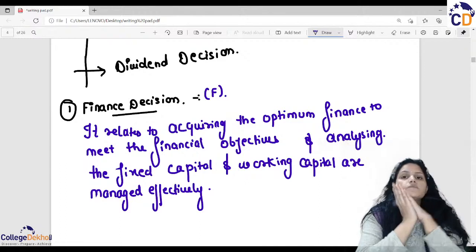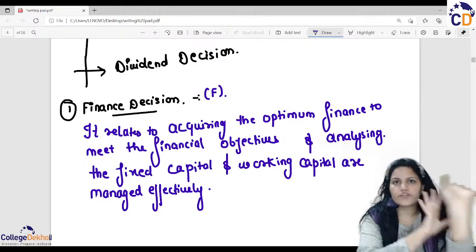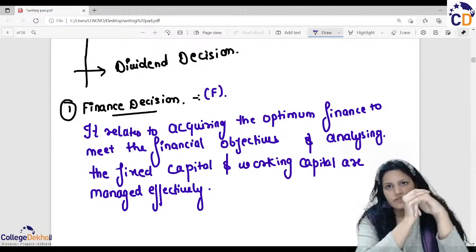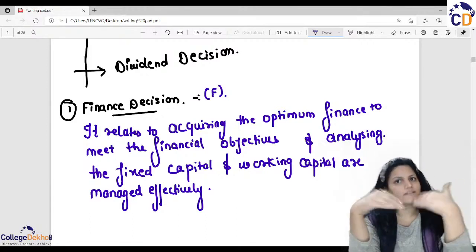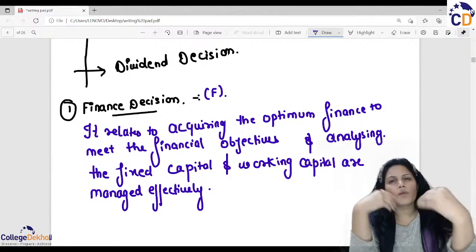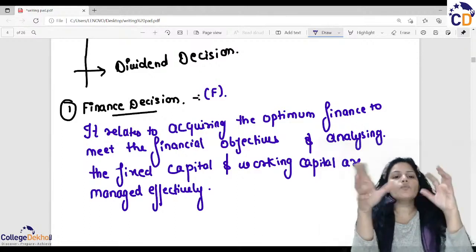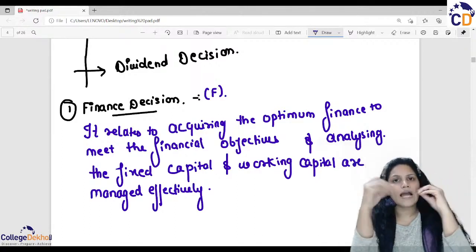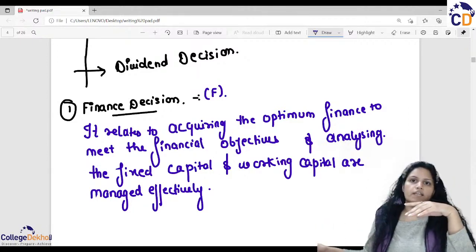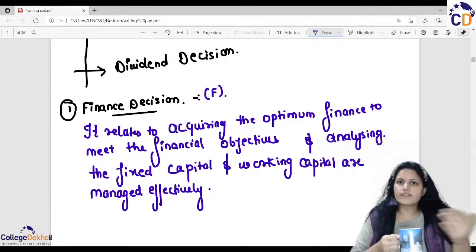Fixed capital is completely fixed; whatever you invested, that amount is completely fixed. And in working capital, there are changes. Working capital is in a process, and sometimes the amount changes. So analyzing both capitals and meeting the financial objectives of the organization, that is a finance decision. Yes, we have to take that.